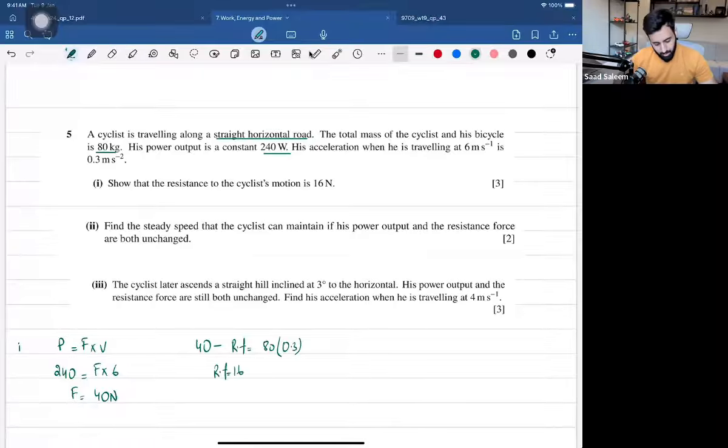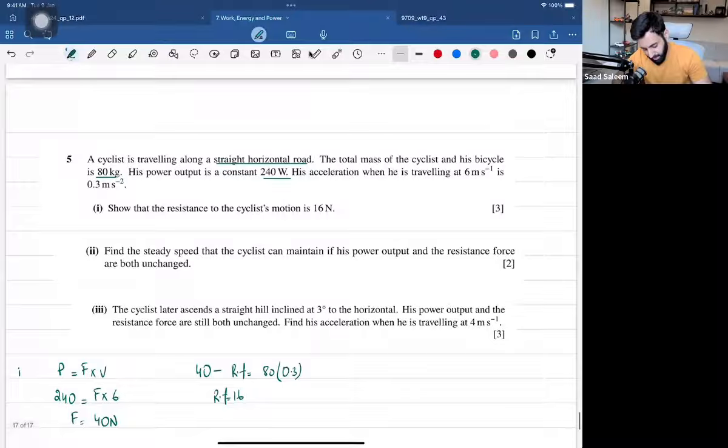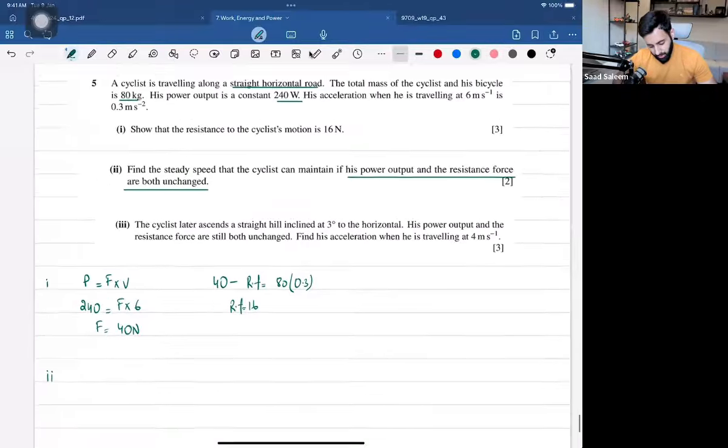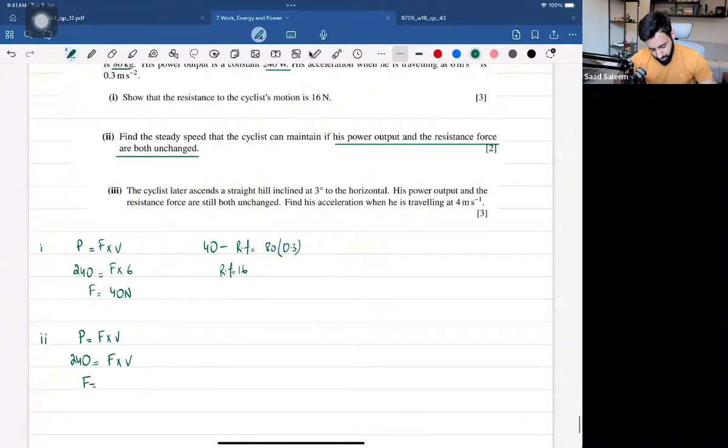Okay. Now let's do part 2. Part 2 says, find the steady speed that the cyclist can maintain if his power output and the resistance force are both unchanged. So if the power output is unchanged, power is equal to force times velocity. The power is 240. What's the force? We don't know. What's the velocity? We don't know, but we can make force the subject and say force is equal to 240 upon V. And what force are we talking about? We're talking about the driving force.